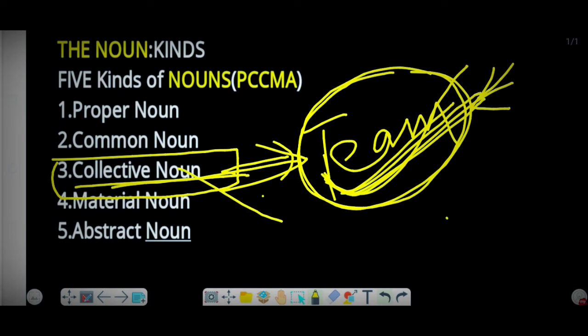The collective noun can be a bundle of pen, a bundle of matchbox. So these all come under the collective noun, and that is how we call it collective noun. Collective means as a whole, collection, group. When we bring them together as a team or as a collection, that is called a collective noun.